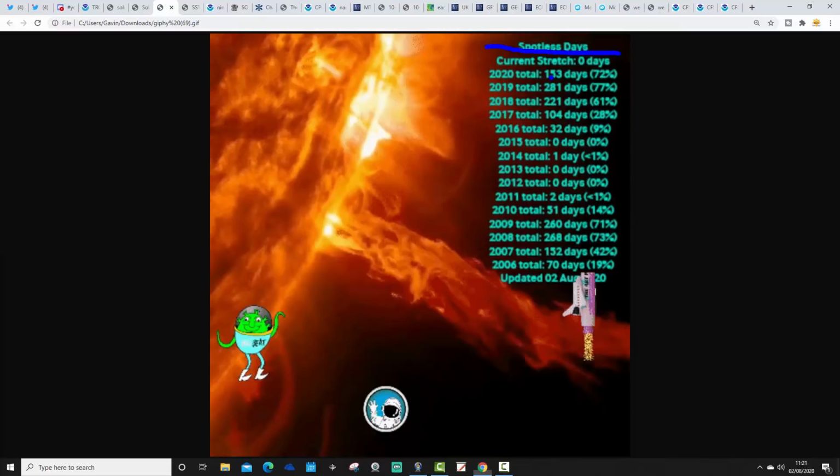For 2020 so far, we've had 153 days without sunspots. That's 72% of the year, comparable to 2019 with 281 in total for the calendar year. That was 77%. Still a very high percentage of spotless days for this year. But again, very gradually, we're just beginning to see activity lifting up slightly.